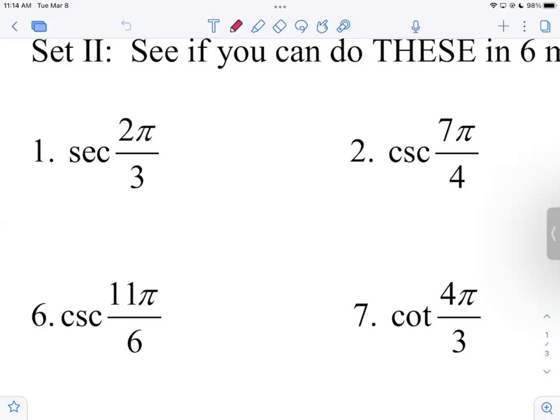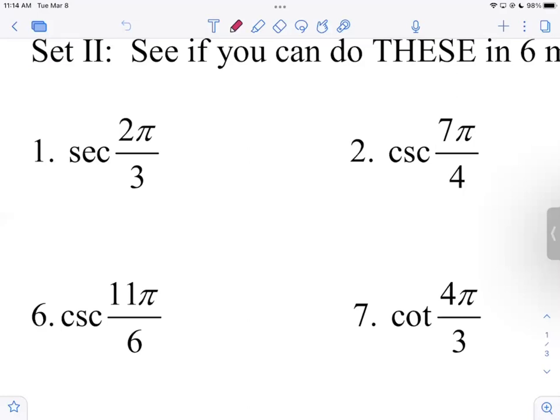Now, whenever there's a negative involved, I always get the sign, positive or negative, taken care of first. I break it down into 2 problems. What is the reciprocal of a negative number? Is it positive or negative? It's negative, right? When you flip a negative number, it's still a negative number. When you flip a positive number, it's still a positive number. You don't change the sign when you flip a number, okay? So since I know the y value is negative square root of 2 over 2, I'm going to go ahead and write the negative down on my paper already.